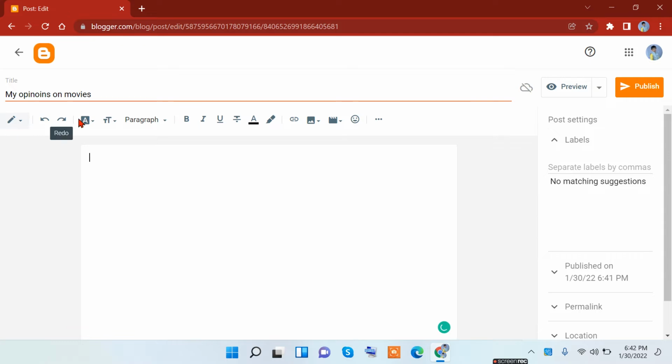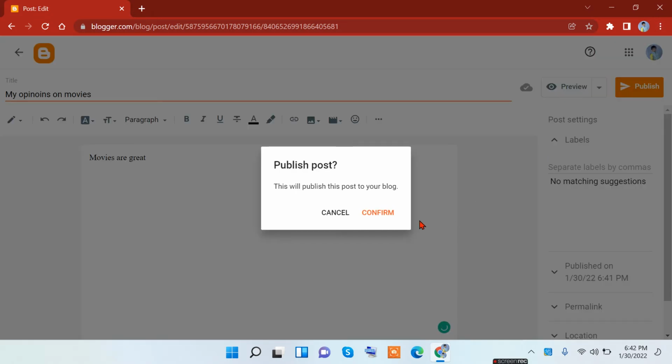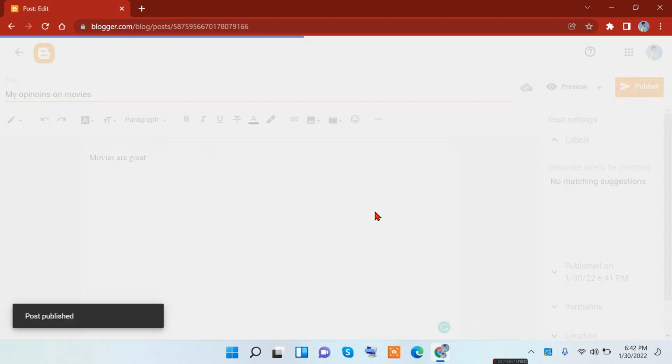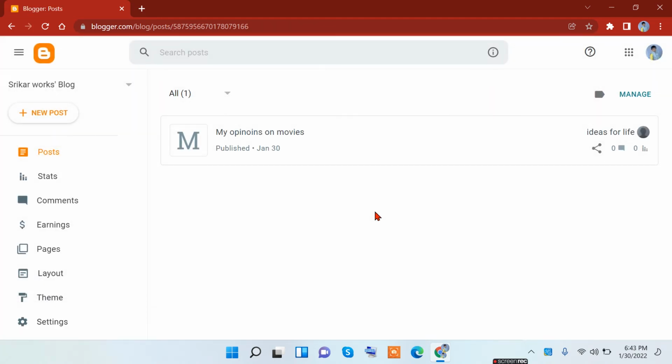You can change the font of your text here. You can bold it, italicize it, underline it, or even change the text color of it here. Now you type something. Movies are great, etc., and you're done. You can just go ahead and click on publish here, and this will be published to your blog. If you click on confirm, it is in your blog.